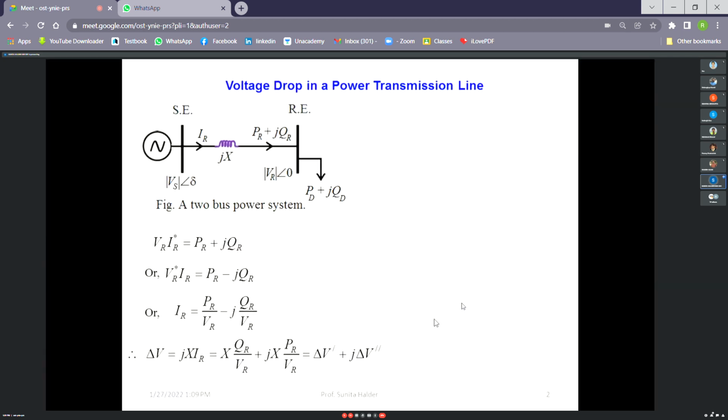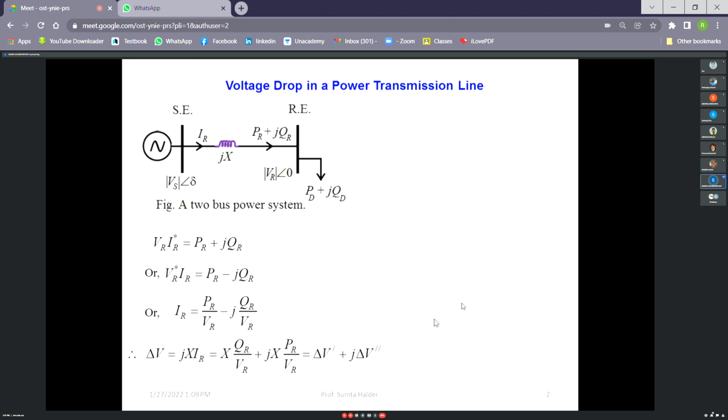So actually in power transmission system, voltage drop is a major issue, because if voltage drop is there, then receiving end voltage will be lower. And generally loads in power system are mostly induction motor type loads, so constant power loads.